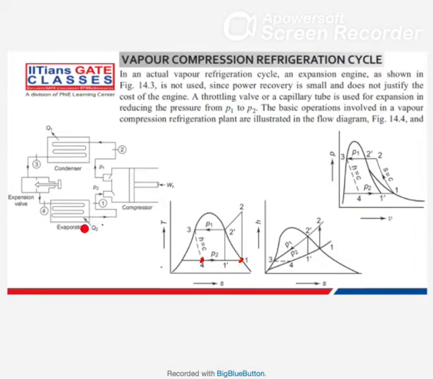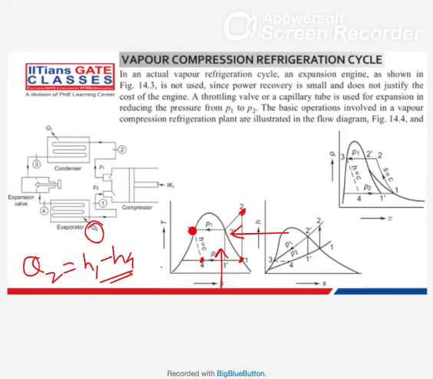To calculate Q2, if you know the enthalpy values at 1 and 4, you can calculate the heat extracted in the evaporator. So H1 minus H4 will give you the heat extracted. Similarly, in the compressor, H2 minus H1 will give you the work input.